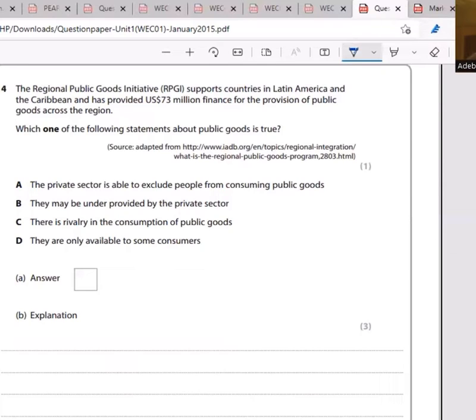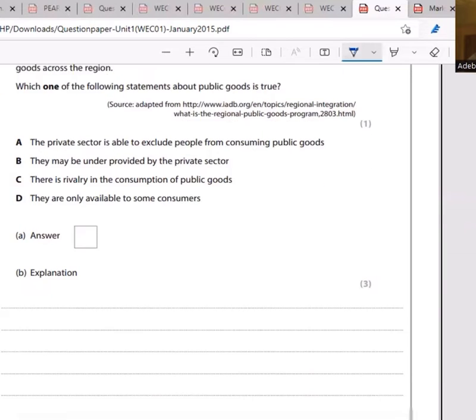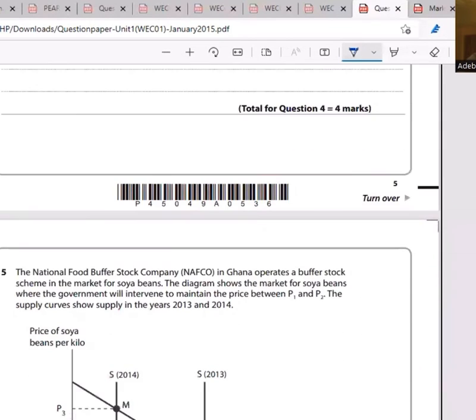Some consumers won't be stopped from consuming those products, even if they don't have money to pay. So market failure can also occur in the provision of public goods because they might still be underprovided by the government.